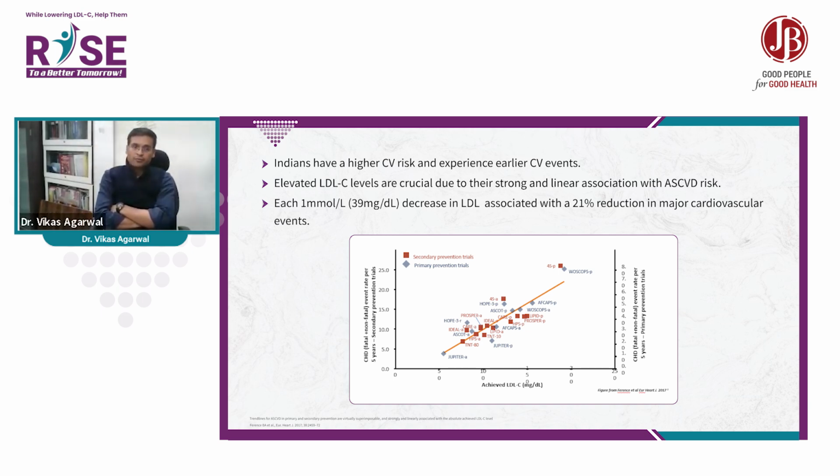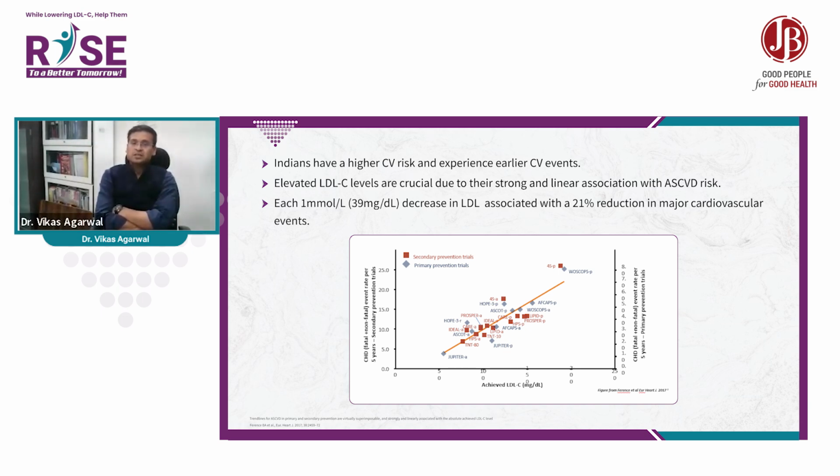From the CTT analysis, each 1 millimole per liter decrease in LDL cholesterol, equivalent to 39 milligram per deciliter, is associated with a 21% reduction in major cardiovascular events. Each 1 millimole decrease in non-HDL cholesterol is also associated with a 20 to 21% reduction in major cardiovascular events.